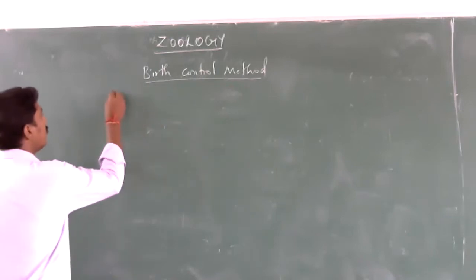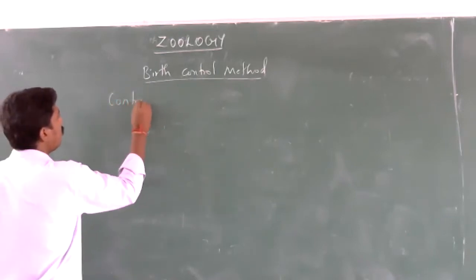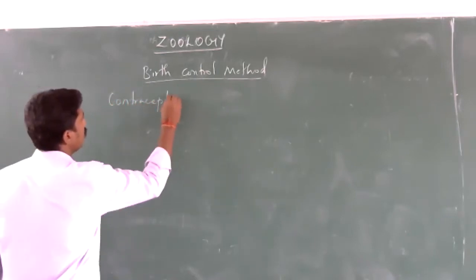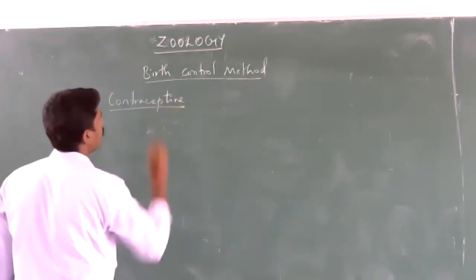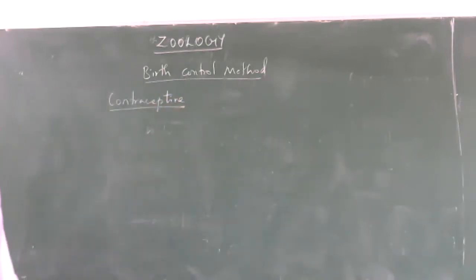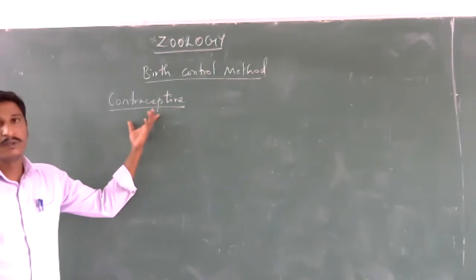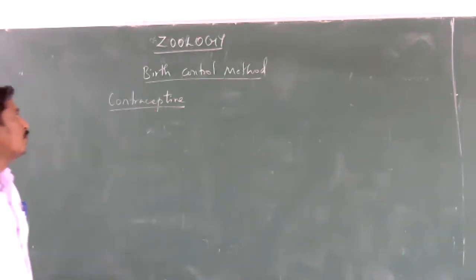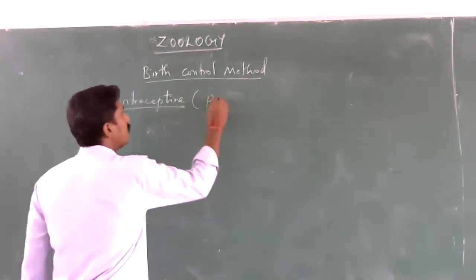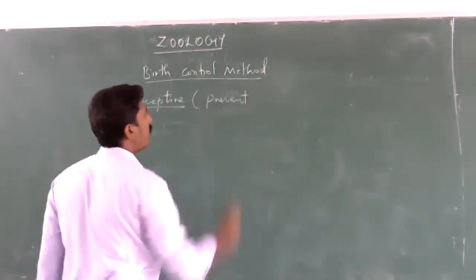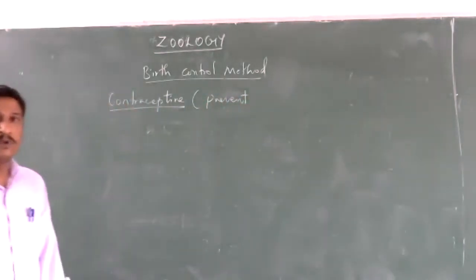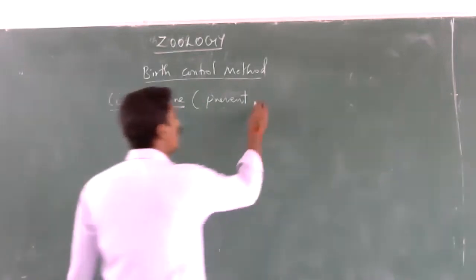In birth control methods, many contraceptives are used. So what are contraceptives? Contraceptives prevent the contact of sperm and ovum to avoid pregnancy.